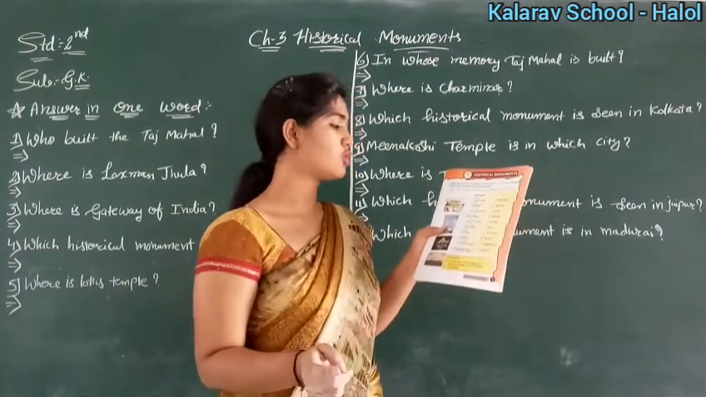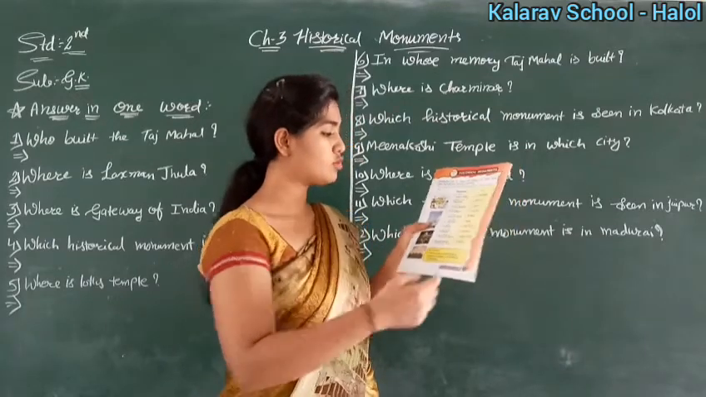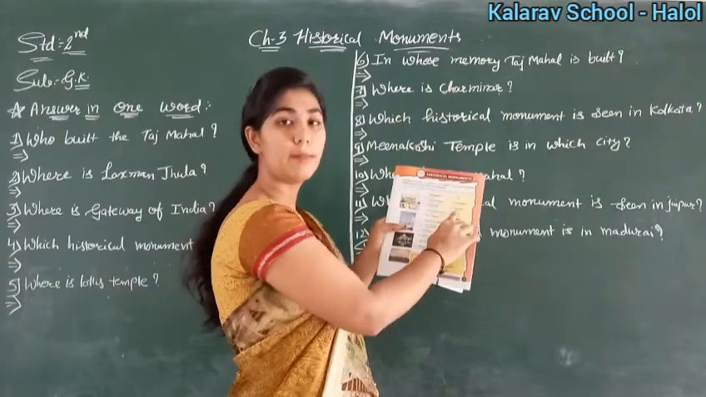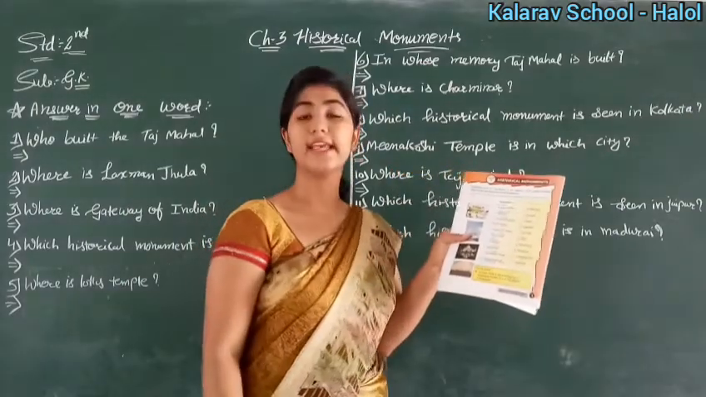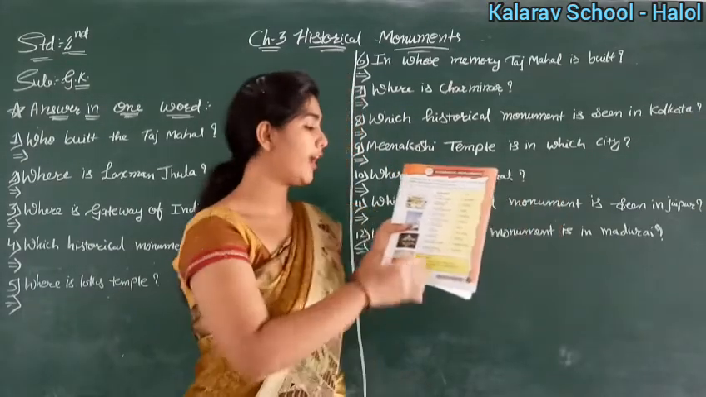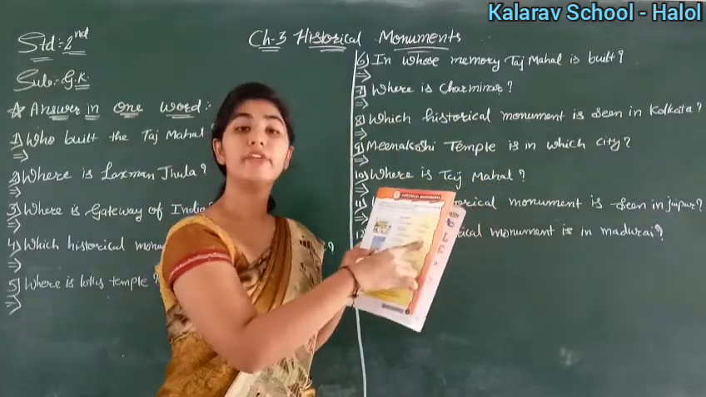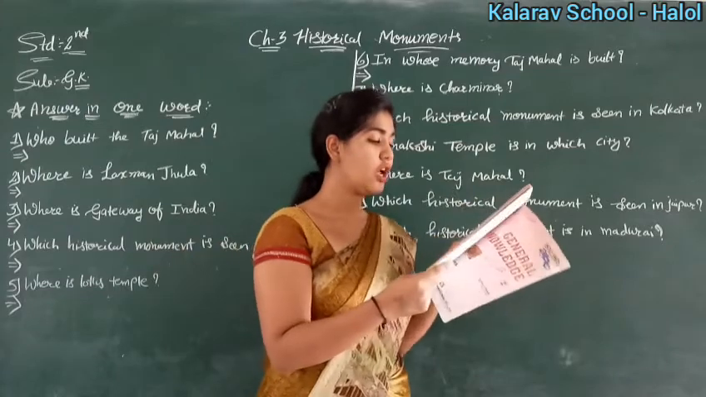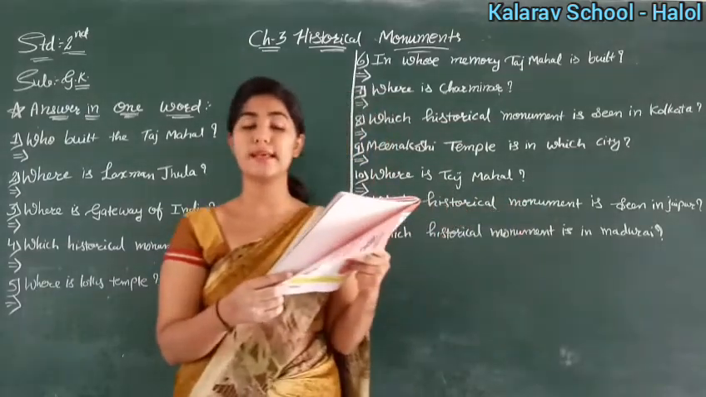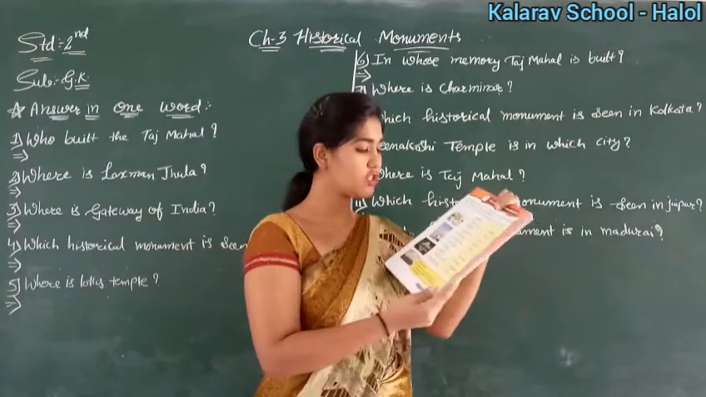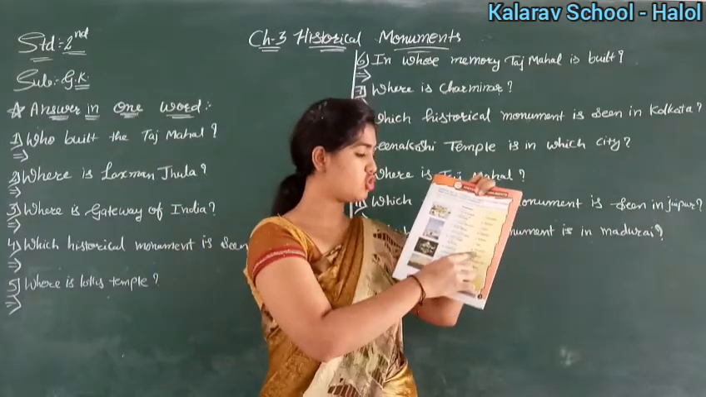Then Hawa Mahal, so Hawa Mahal is in Jaipur. So find out where is Jaipur. See here, it is in C. So fourth number with C. Then it is Gateway of India. So Gateway of India is in Mumbai. Okay, we know that. So fifth number with D. Then it is Lotus Temple. So where is Lotus Temple, children? I told you it is in New Delhi. So where is New Delhi? Find. See here, it is in G.